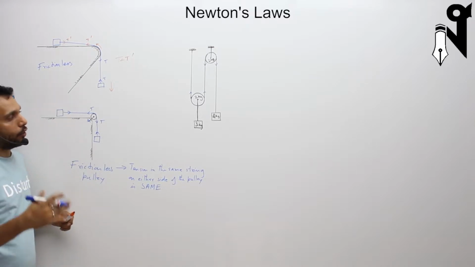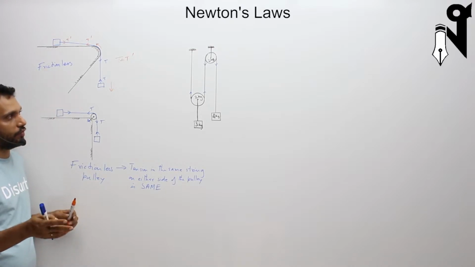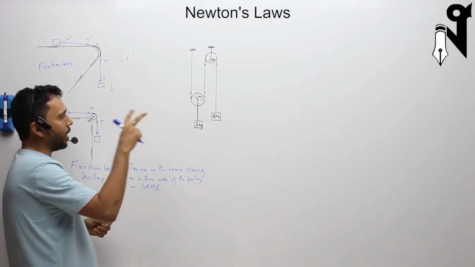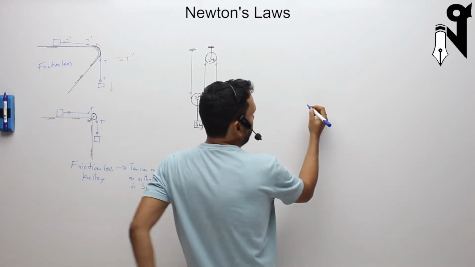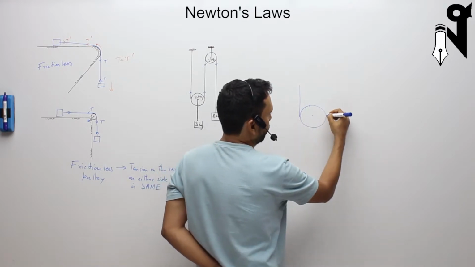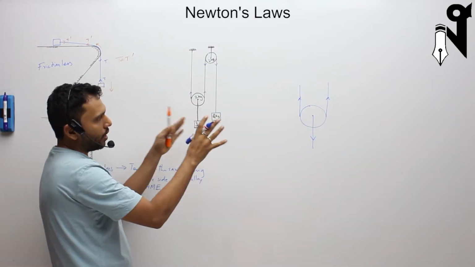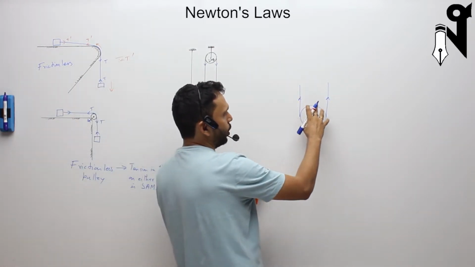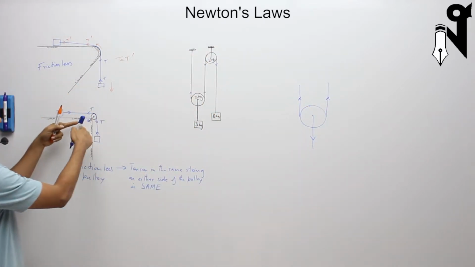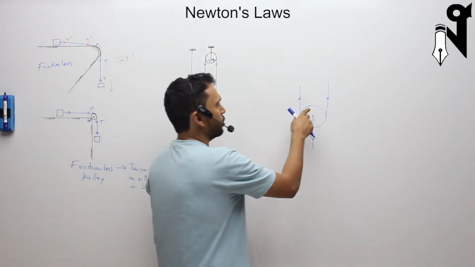Now, in questions you would have heard that they have given massless pulley also, not only frictionless pulley. So why does the mass of a pulley have an effect? Where does the mass of a pulley come into action? This is the situation which I have discussed while discussing some problems earlier. In any part of a question, if you have a pulley which is movable and the weight of the pulley is not taken care of by something where it is attached to, then the mass of the pulley is going to play a role.